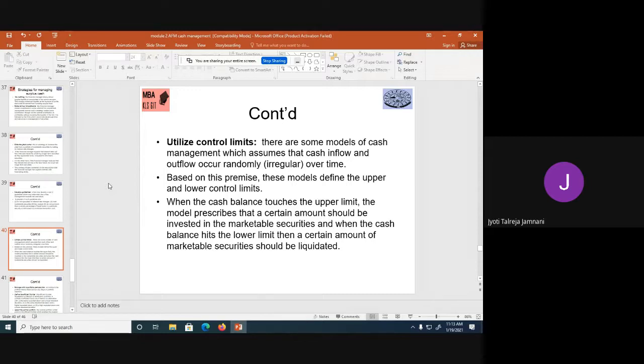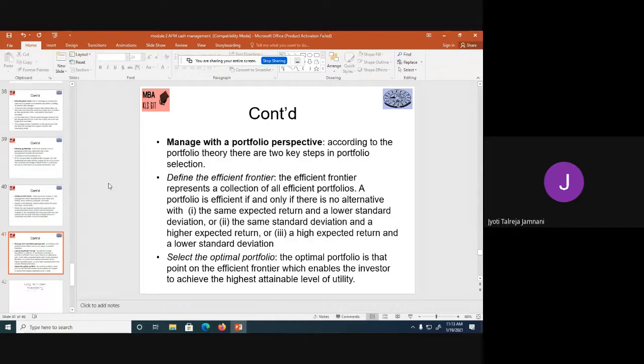Only if I have cash more than 10,000, meaning it has touched the upper limit, say I have cash of 12,000, then that extra 2,000 I can invest, and the rest 10,000 will remain as it is. And suppose it touches the lower limit, that is it goes below 2,000, then I can sell some securities and come back to the normal level and use that money. So this is how you can have limits.